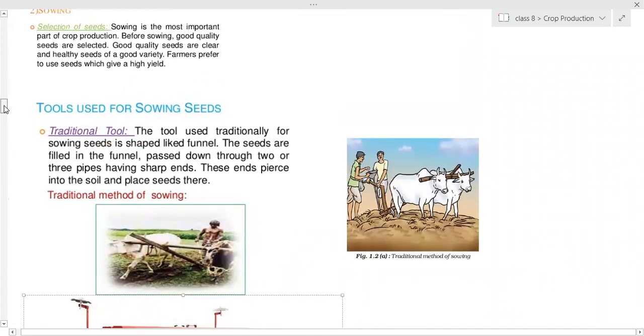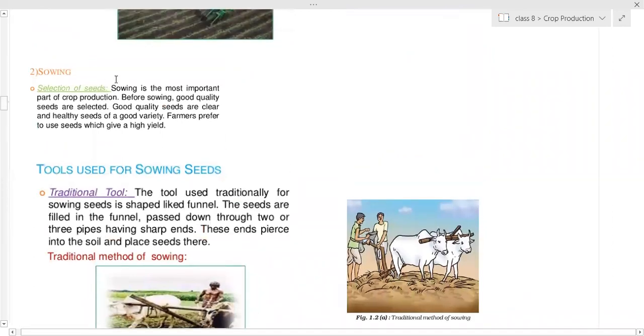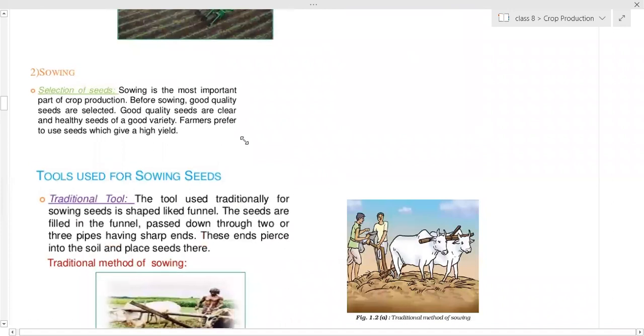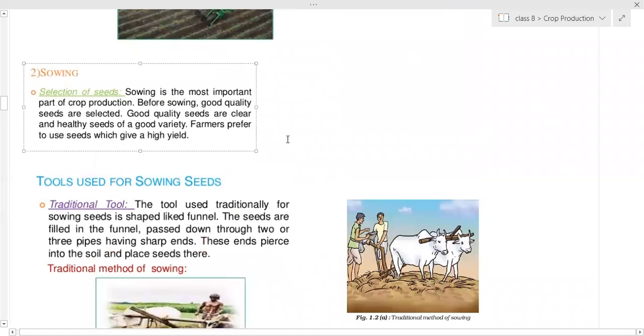Is that clear? Yes, ma'am. So first, selection of the seeds has to be done. The good quality seeds have to be selected. So it should be clear, healthy seeds of good variety. And how to test good quality seeds? By putting the seeds into the water. Yes, by putting the seeds into water, the good seeds, the healthy seeds settle down, and the damaged seeds float. So the floating seeds can be removed, and the seeds which settle down are used to sow into the soil. Okay, and the precaution has to be taken.